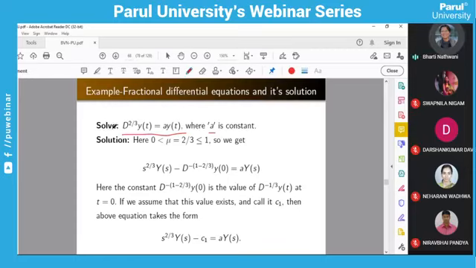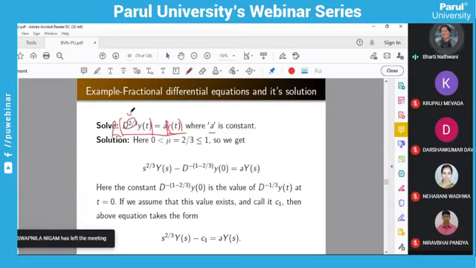You have to apply the Laplace transform on both sides. So this is Laplace of y(t), because the Laplace transform is a linear operator, you can take a constant outside, and we are assuming the Laplace transform of y(t) is Y(s), capital Y(s). And here the Laplace transform, you know the formula for mu, and if you are taking mu between 0 and 1, you have to use this formula. And this is the solution you are getting.